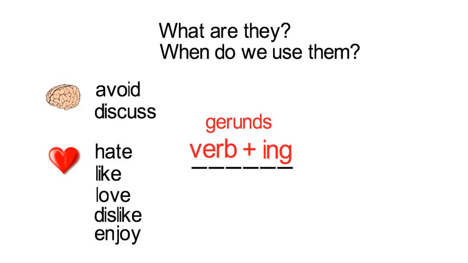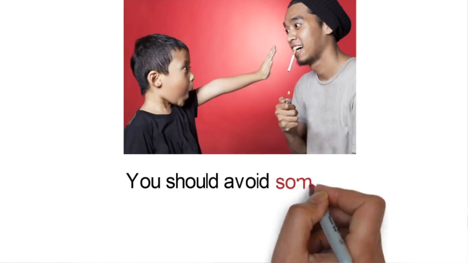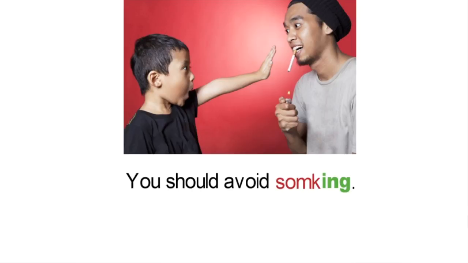So, for example, in the sentence, "You should avoid smoking," you will see the verb avoid is followed by a second verb ending in ing.